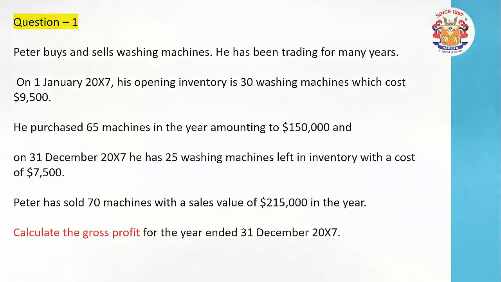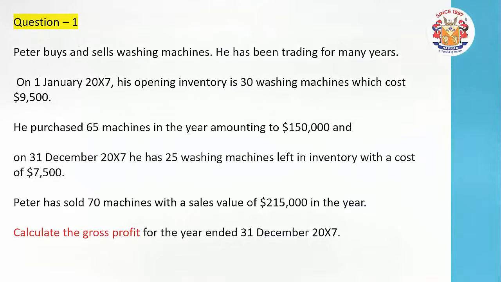So the total on 1st January 2007, friends, keep in mind that this 1st January is the opening inventory. 30 washing machines were there, with a total cost of $9,500. Friends, this number of washing machines is the opening inventory.